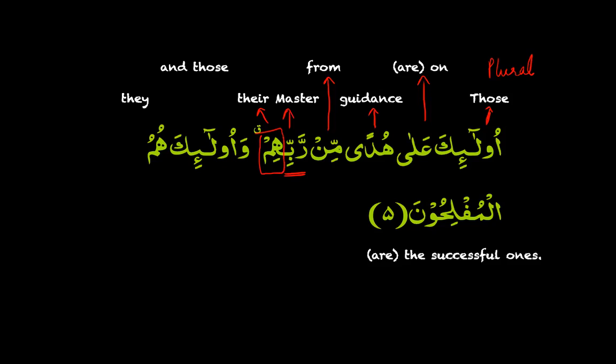See ulaika, the same ulaika here. When these kinds of sentence structures are used, they are again for emphasis, and they are the ones. Al muflihun, the successful ones.